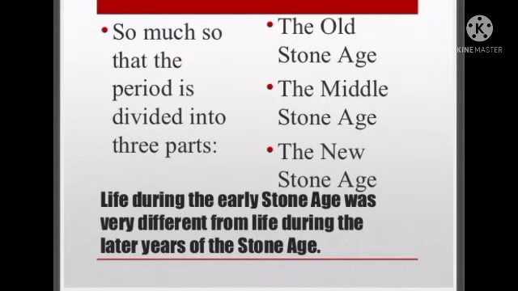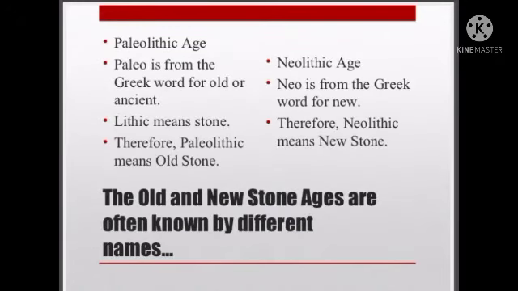See, the Stone Age has been divided into three time periods. The first one is the Old Stone Age, the second one is the Middle Stone Age, and the third one is the New Stone Age. We have seen all of these one by one under different names. I am giving a simple explanation for the Paleolithic Age and Neolithic Age. Paleo is from the Greek word for old or ancient. Lithic means stone. So Paleolithic means old stone.